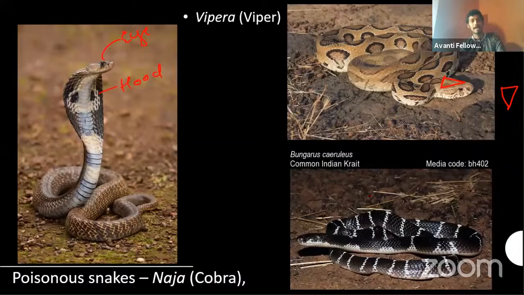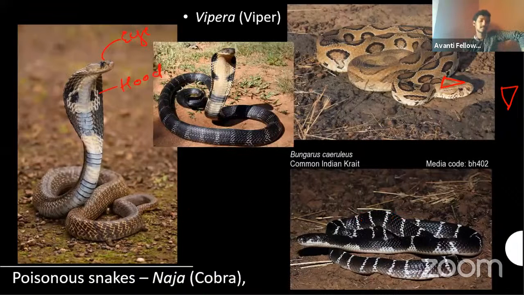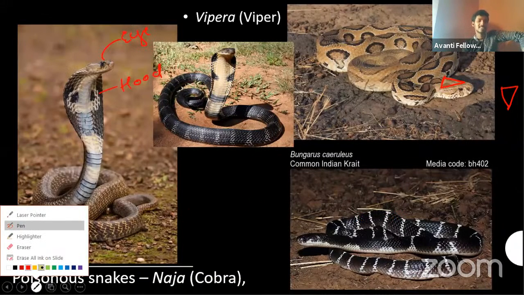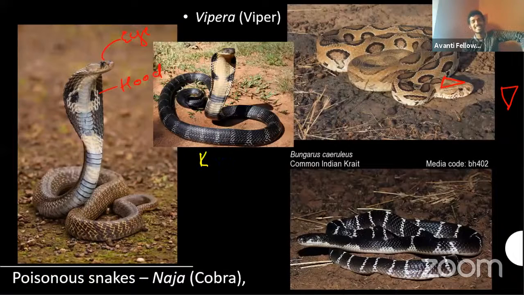Okay. The third one is Bungarus, or called the Indian krait. There are several types of kraits. This is the Indian krait. Actually this photo was taken in Goa, I think. Okay. So kraits are comparatively less common due to being part of the Deccan Plateau. But you can still find them in some dry regions also. They are normally restricted to the forest regions. Okay, so those are the things. And who will come in the last? King will come in the last, right? The last one is the king cobra.